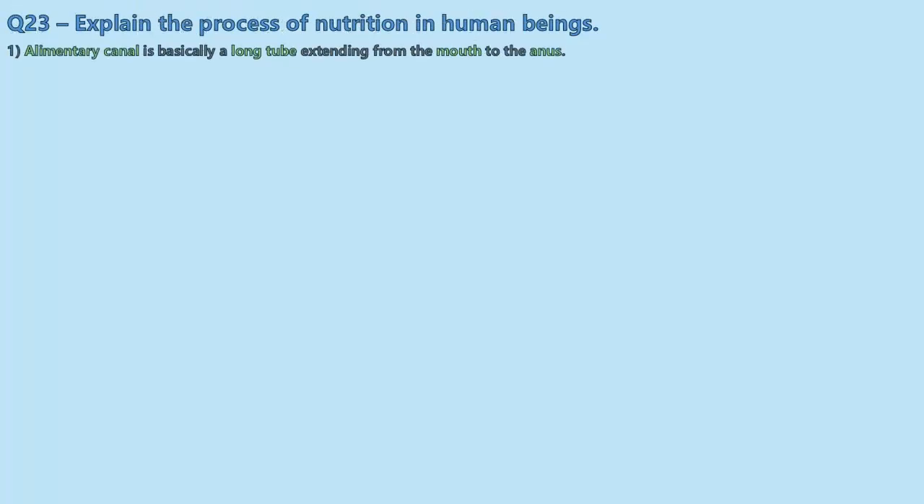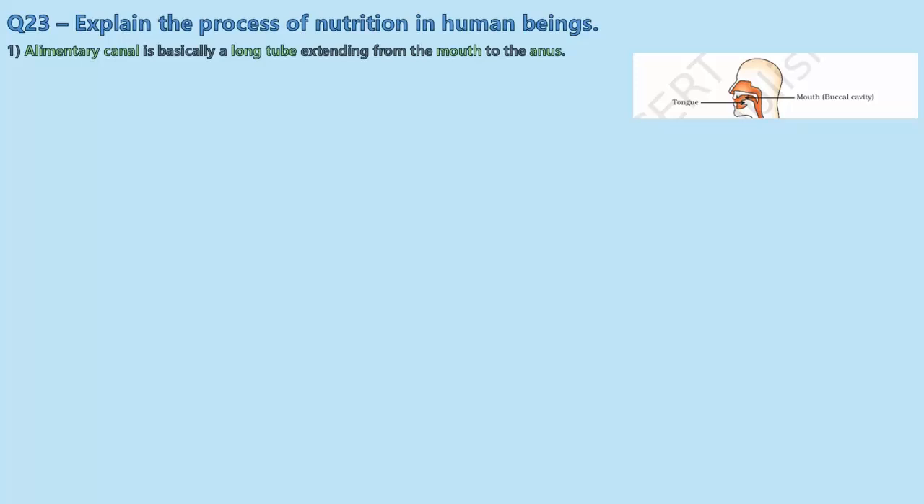Okay, the complete setup of the nutrition is the alimentary canal, basically a long tube extending from mouth to anus. Anus is the part where we excrete our solid waste, that is number 2, also called feces. Now here it starts with the mouth. So the mouth has the tongue, and here's where we sort of eat our food.